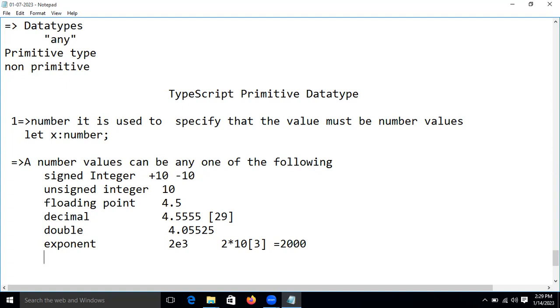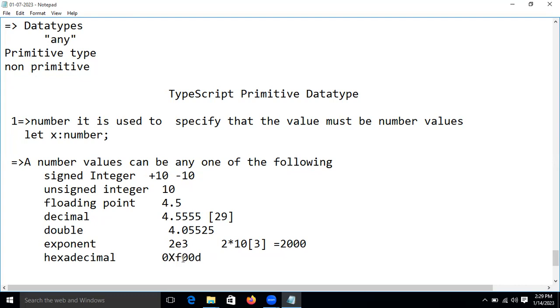Can anyone tell what other numbers there are? We can say the number primitive type. Now hexadecimal. How do we write a hexadecimal number, guys? Something like 0, something, XF, then 00, something like D, right? Like that.